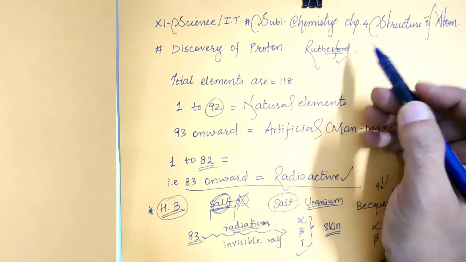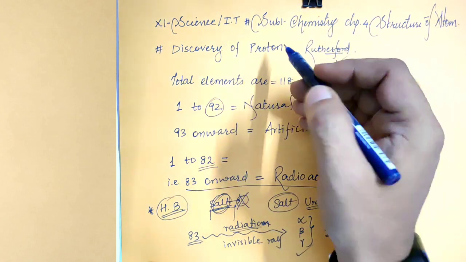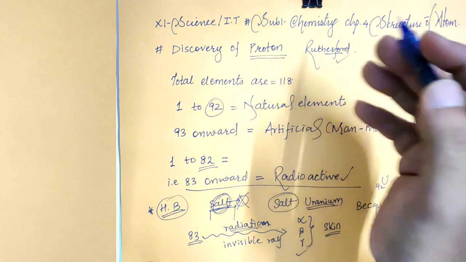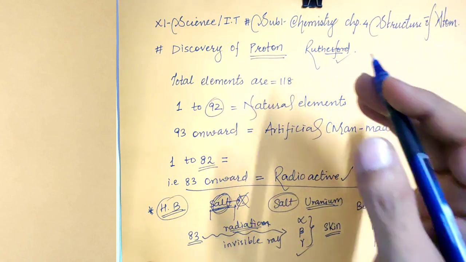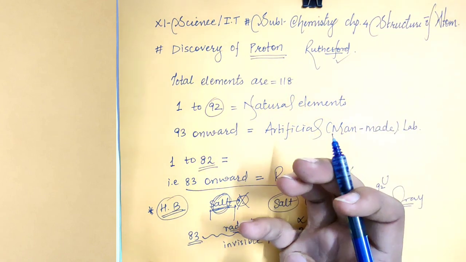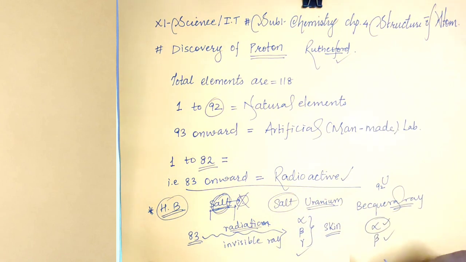So Rutherford needed to discover the proton. Rutherford did an experiment. He took a radioactive element as the source of alpha particles. That means from that radioactive element, alpha particles are emitted. You know very well that the charge of an alpha particle is 2 and the mass of an alpha particle is 4. This alpha particle was emitted from the radioactive material and collided with the thin gold foil.